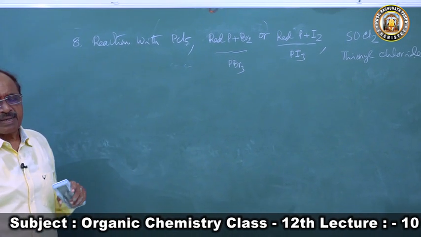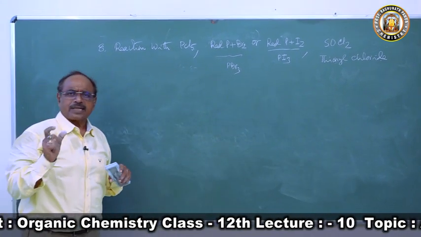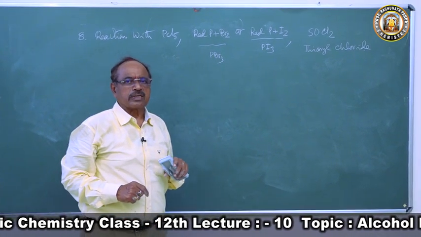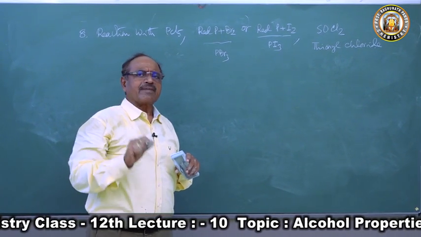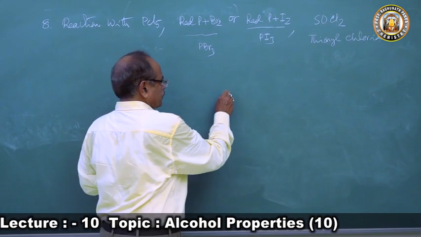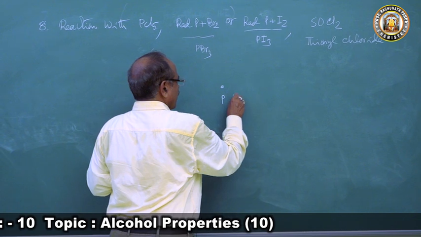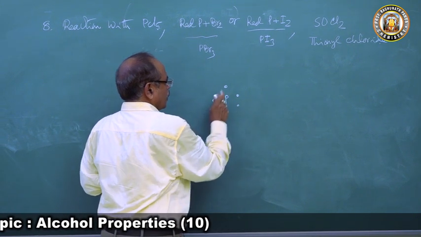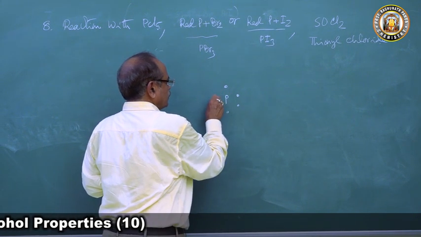What is PCl5? Phosphorus pentachloride, we have studied in our electronic theory of valency. Phosphorus has 5 electrons in its outermost shell. Now this is the phosphorus. It has 5 electrons in its outermost shell: 1, 2, 3, 4, 5.